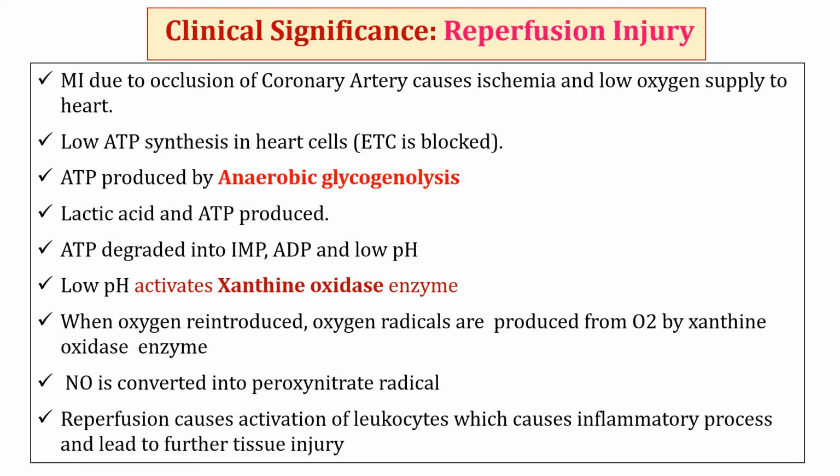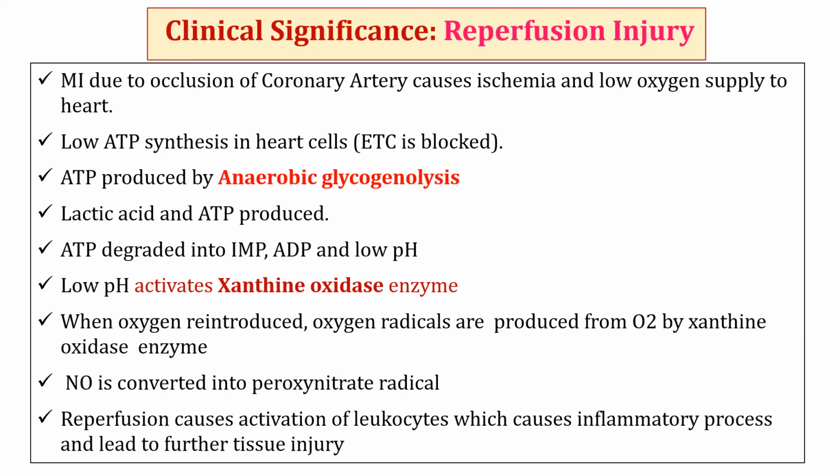Derangements in metabolic function begin during the ischemic phase. Initially, glycogen breakdown by anaerobic glycolysis produces two molecules of ATP along with lactic acid, resulting in a decrease in tissue pH. ATP is then sequentially broken down into ADP, AMP, and IMP, which are further converted into adenosine, inosine, hypoxanthine, and xanthine. Decreased pH increases the activity of enzyme xanthine oxidase.